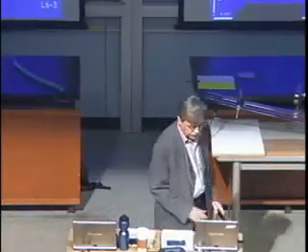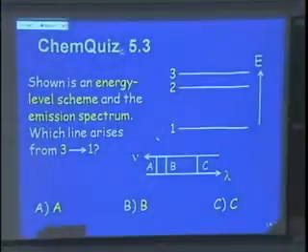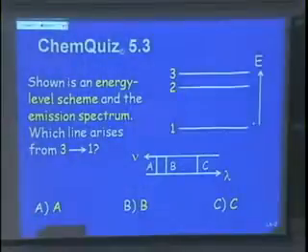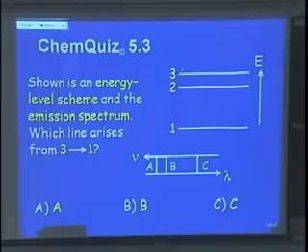We don't know what level this is, but you're going to learn this, because at least we're going to try to teach you that. So at the end of the last lecture, I asked you this question, did I? And so we have a level 1, n equals 1, primary quantum number 1, 2, and 3. And this is level 1. This is the energy. The energy increases here from the lowest level, which is 1. The energy is not zero there, but it's the lowest possible level. And now we have 2 and 3. And I want to know from you which line arises when I go from 3 to 1. Is that C, B, or A?